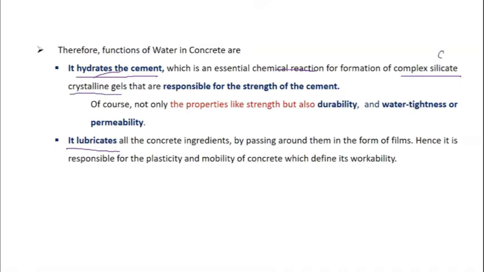Of course, we call that CSH gel. And this CSH gel, which is formed because of the hydration of cement, is responsible for the strength of cement. Therefore, strength of the cement is being influenced by the water.